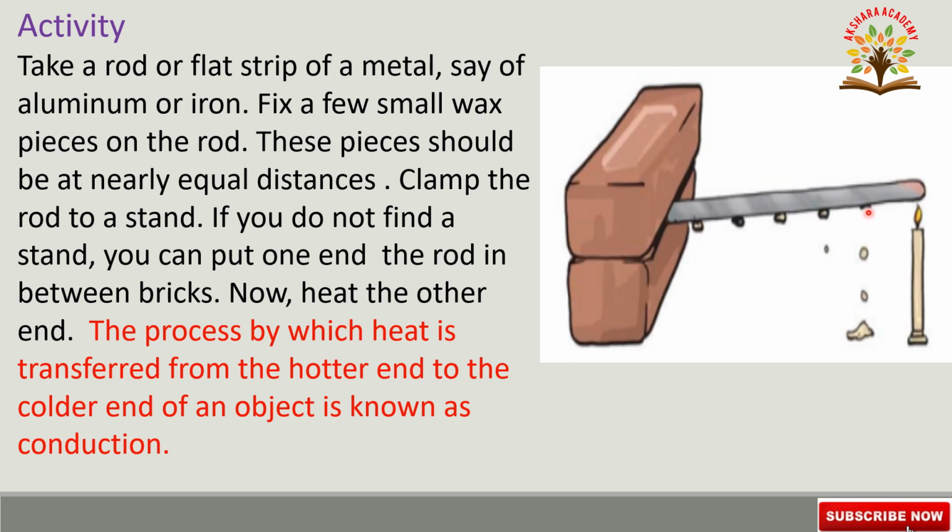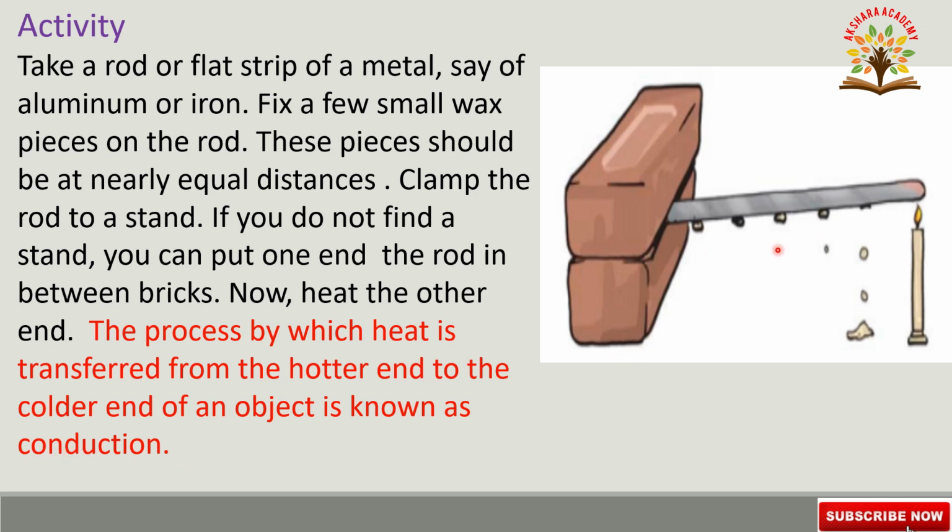After lighting the candle, the wax pieces at equal distances melt one by one, and finally the heat is transferred to the other end. So this process is known as conduction. The process by which heat is transferred from the hotter end to the colder end of an object is known as conduction.